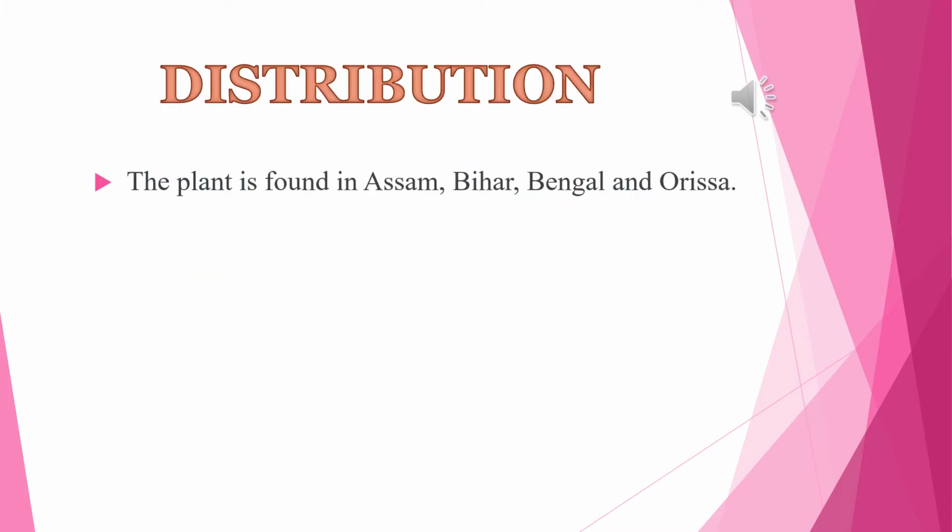Distribution. It is a moderate-sized deciduous tree found in the outer Himalayas and hotter parts of India up to 3,500 feet height. The plant is found in abundance in Assam, Bihar, Bengal, and Orissa.